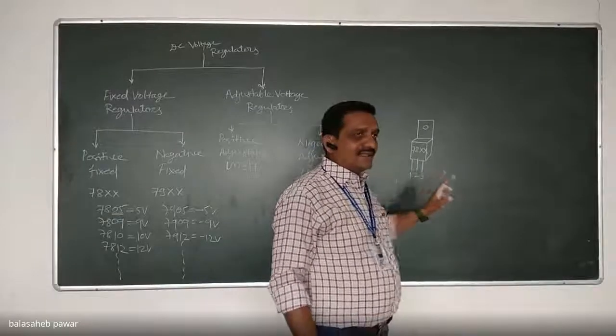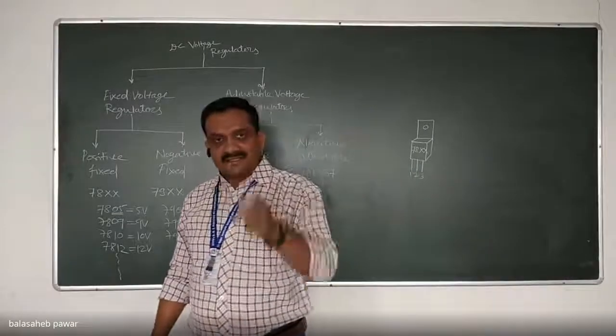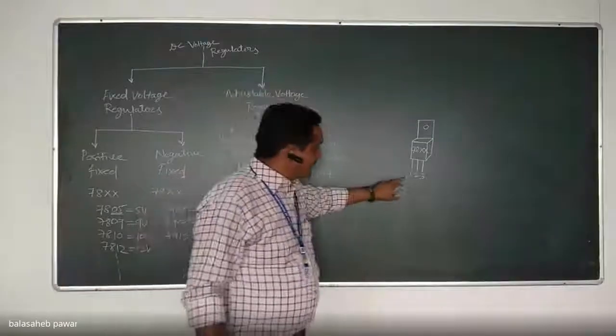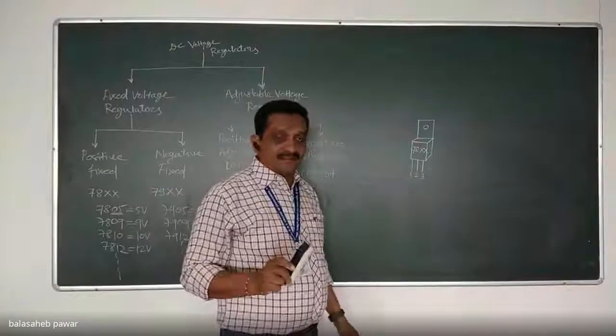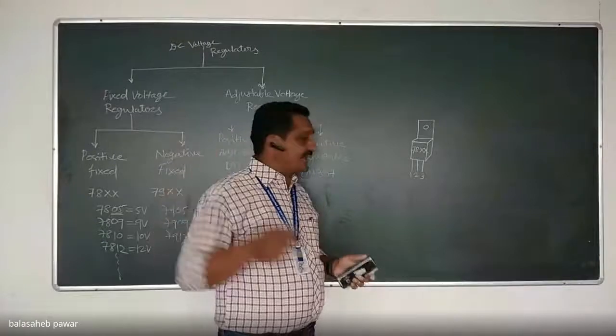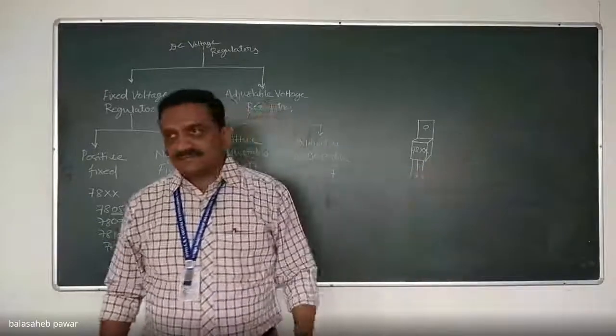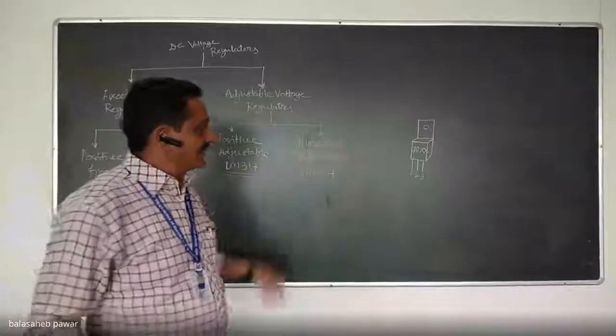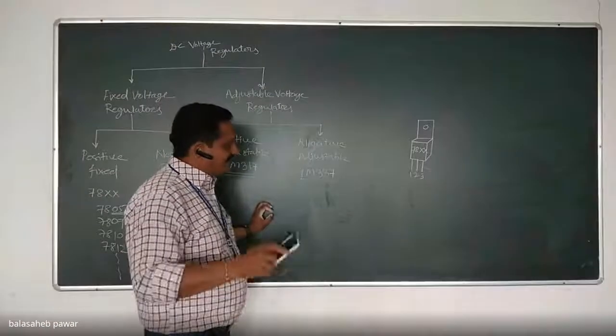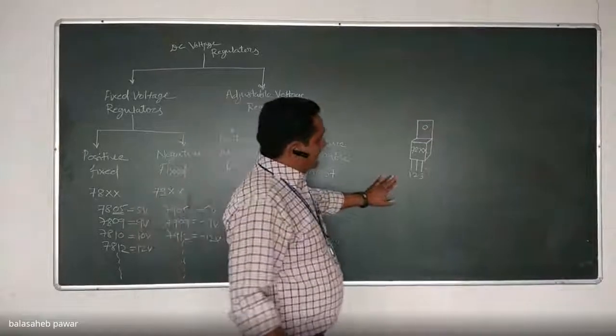For the 7-9 series, I think pin number 3 is input, pin number 1 is the adjustable pin, that means we can adjust the output voltage, and pin number 2, again I think, is the output pin. You can check it, no need to mug up that sequence. The intention is what? It is a 3-pin IC.